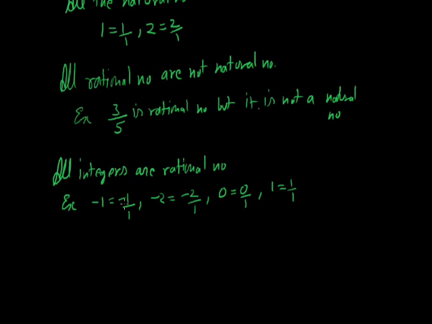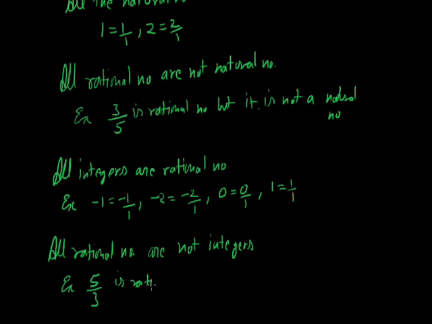The converse is not true, that is, all rational numbers are not integers. For example, 5/3 is a rational number but not an integer. So in this way we can define a rational number.